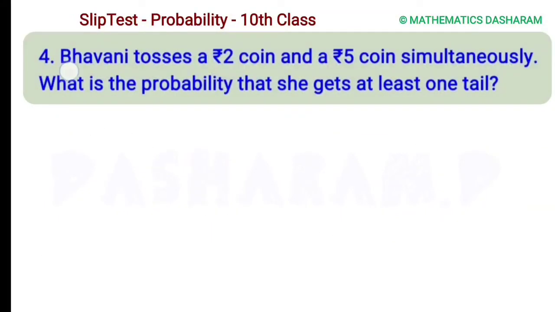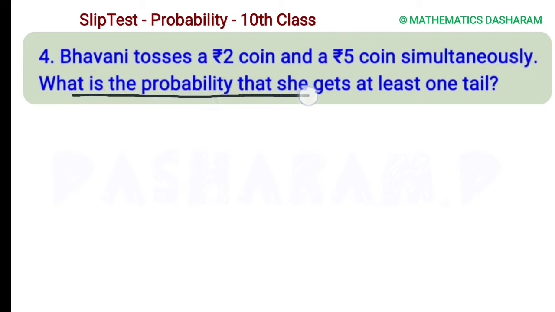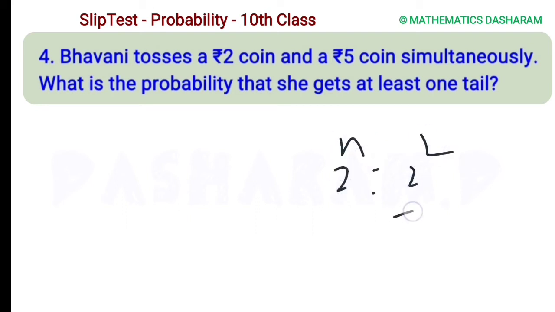Fourth question, Bhavani tosses a 2 rupee coin and a 5 rupee coin simultaneously, means at a time. What is the probability that she gets at least one tail? When you toss 2 coins at a time, the number of outcomes is 2 to the power of n, so 2 squared equals 4.